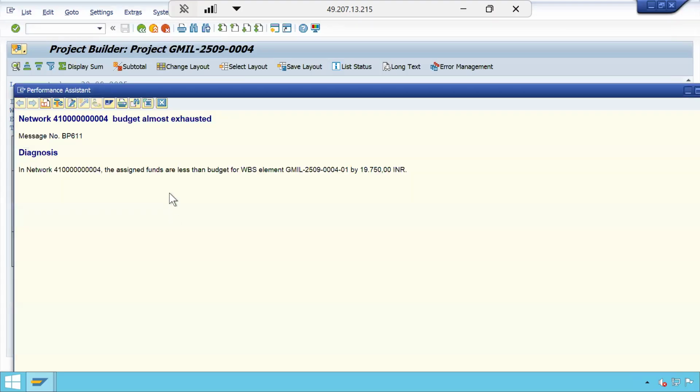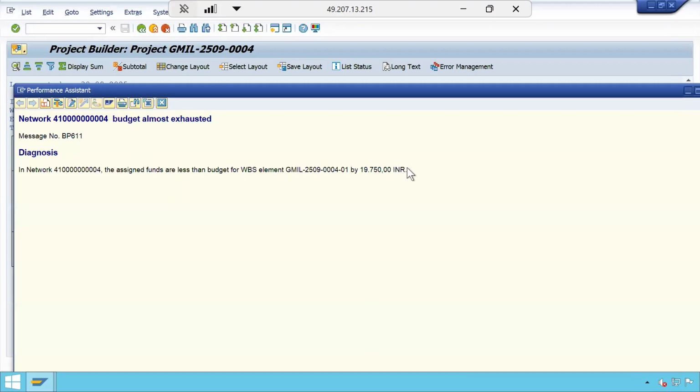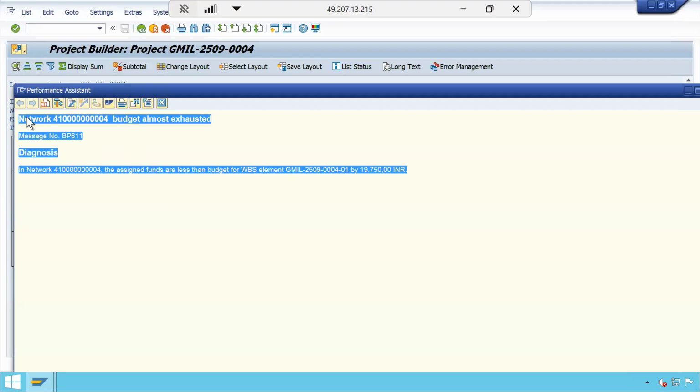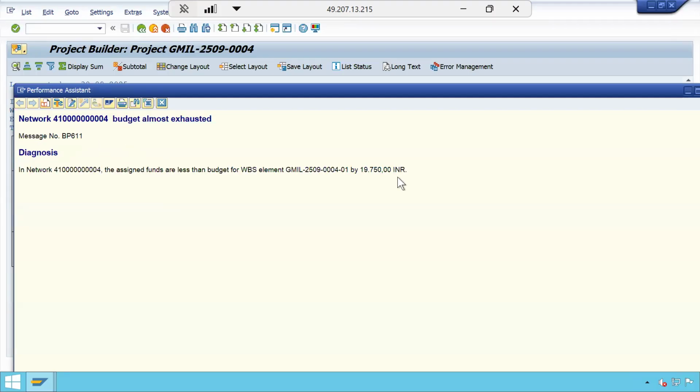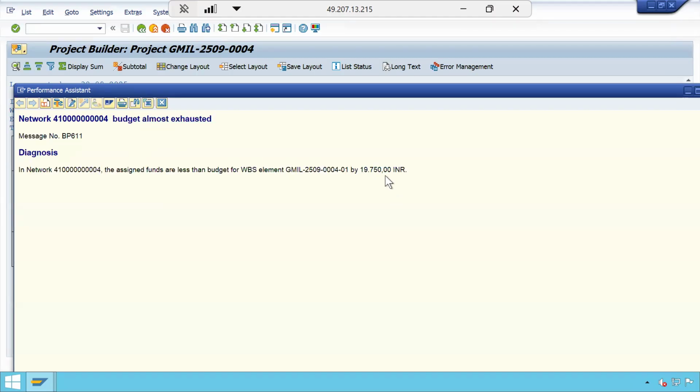That means whenever it reaches 90%, more than 90%, even one rupee also, it will give this error. You need to remember, whenever it reaches more than 90%, budget almost exhausted. See, right? How it is telling 19,750, can anybody tell? Anybody, why is the system throwing that 19,750? Anybody?